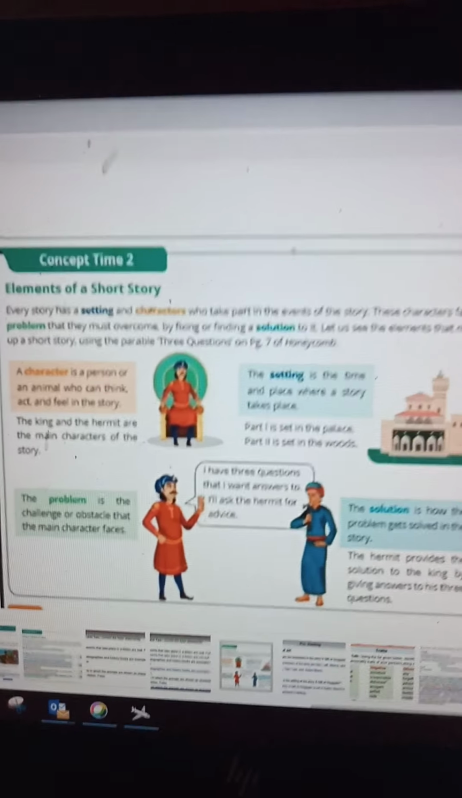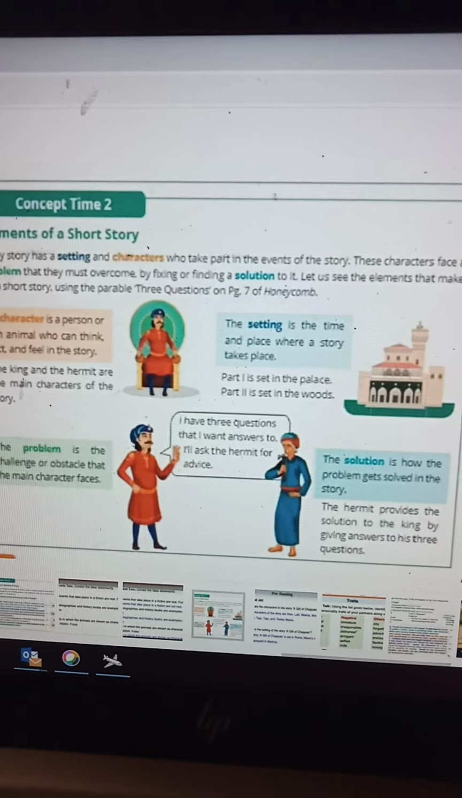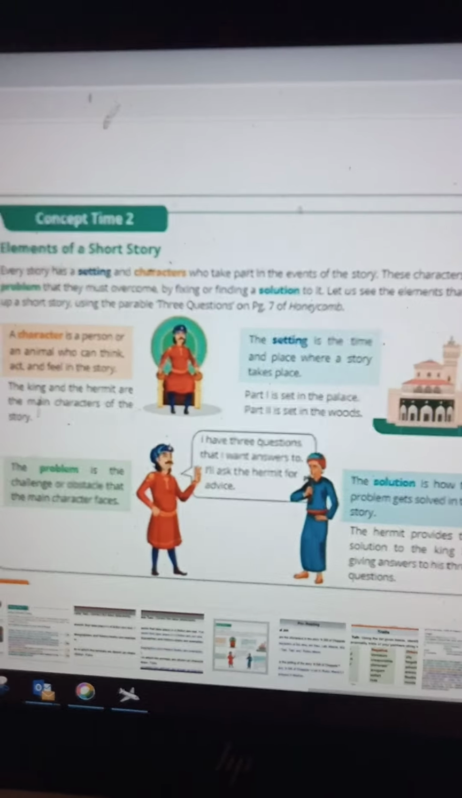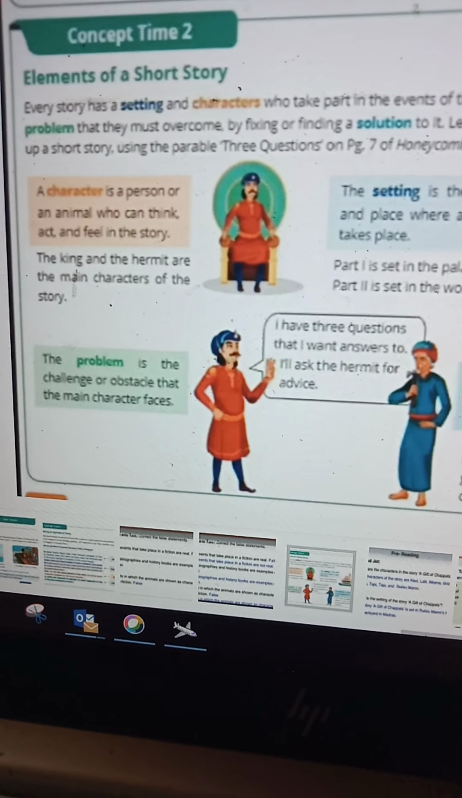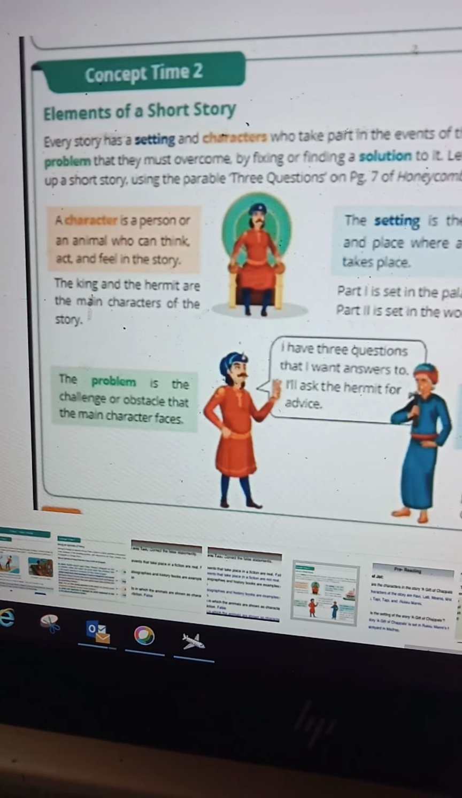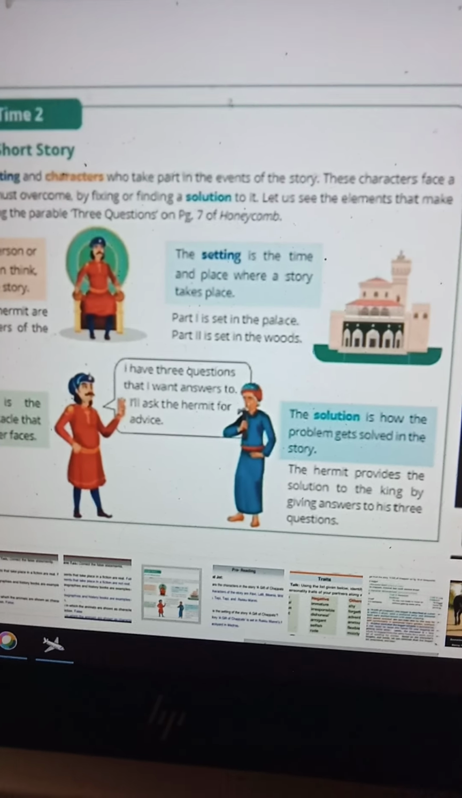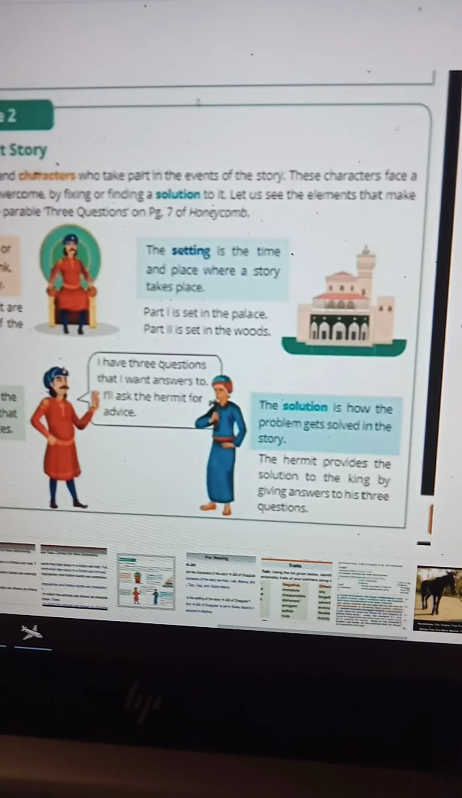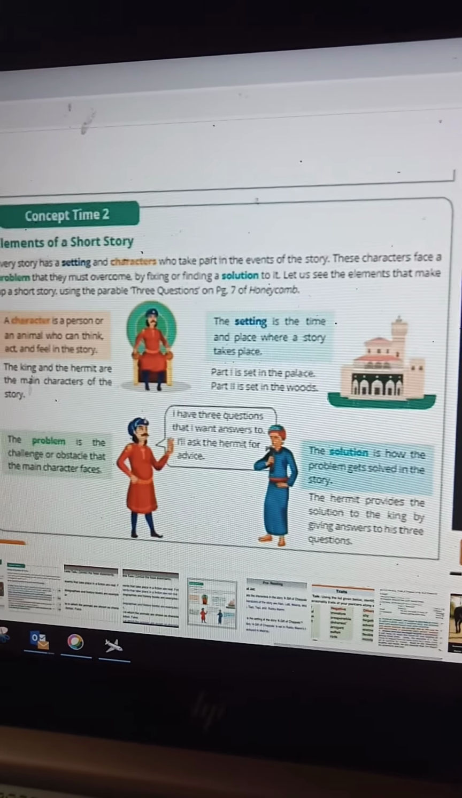Next, elements of a short story. What are the elements of a short story? Character, setting, problem, solution. So the character, you should know what a character is. A character is a person or animal who can think, act and feel in the story. The problem is the challenge or the obstacle the main character faces. The setting is the place where the story is taking place, like a palace or woods. The solution is how the problem gets solved. So this is how you have to write a story.